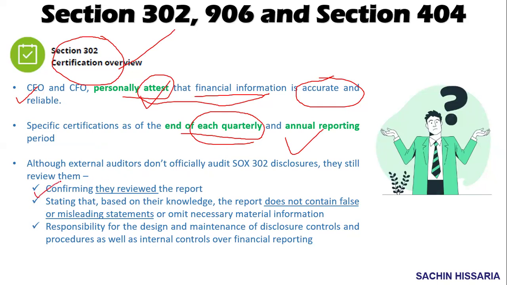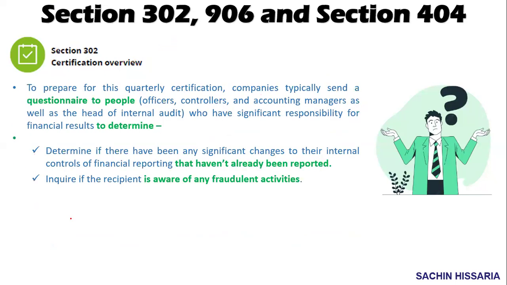In this attestation, they confirm that they have reviewed the financial statement report. They also state that, based on their knowledge, the report doesn't contain any false or misleading statement. And they take responsibility for designing and maintaining disclosure controls and procedures, as well as internal control over financial reporting. So this is Section 302, guys.